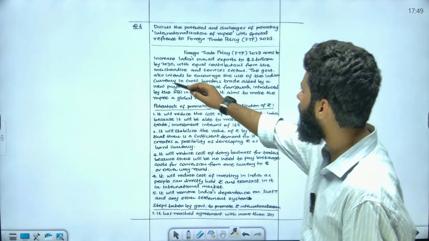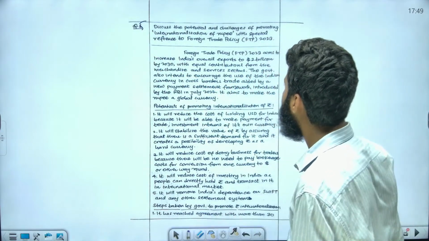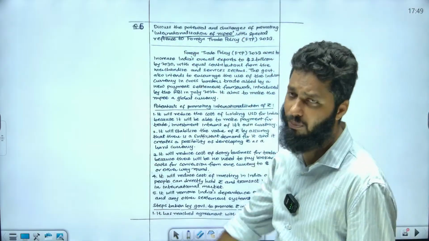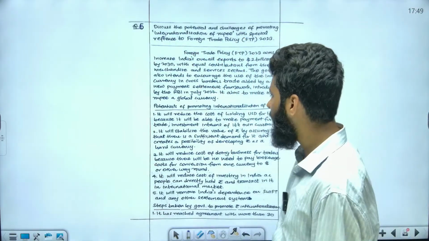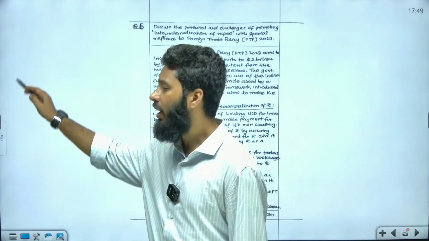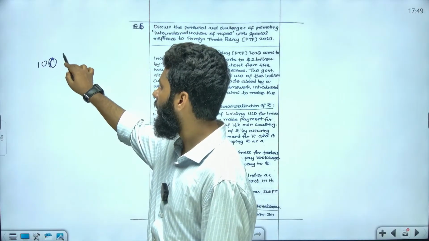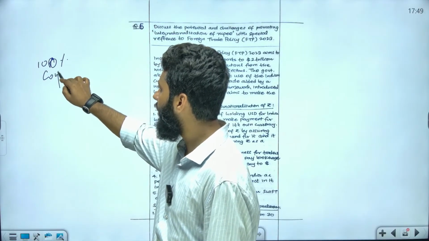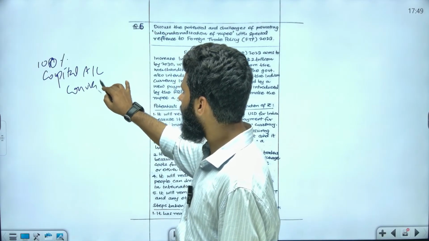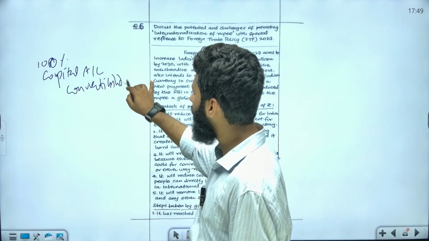Question number 6, no, it is question number 5, right? Discuss the potential and challenges of promoting internationalization of the rupee. So what is the internationalization of the rupee? One important factor that you can discuss here is that India does not have 100% capital account convertibility. So we do not have 100% capital account convertibility.